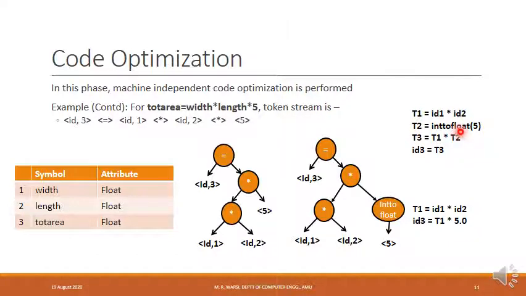The second optimization that has been done is, so now in place of t2 I'll be writing 5.0, and then whatever is the value of t1 into 5.0, the same value is directly being assigned to id3. So the need for t3 also has been eliminated. So this now becomes id3 is equal to t2 multiplied by 5.0. After optimization, these four statements, they have been reduced to just two statements during the code optimization phase of the compiler.